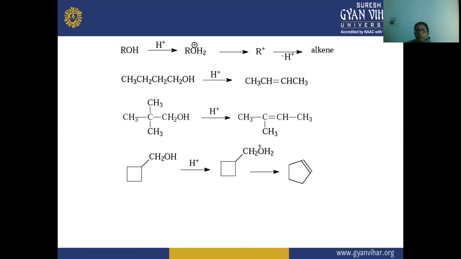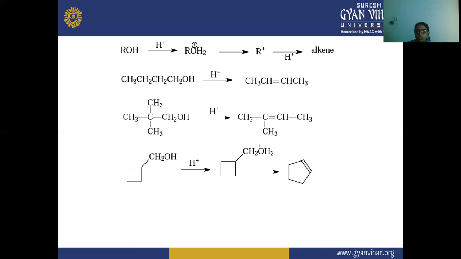Next, in the example, you can see CH3CH2CH2CH2OH is given. So the H positive reacts, and the OH group is removed from here, and there is a formation of a double bond between these carbons. Again, you can see the H and the OH are removed from here, and there is a formation of a double bond where the alkene is formed between this carbon and carbon.